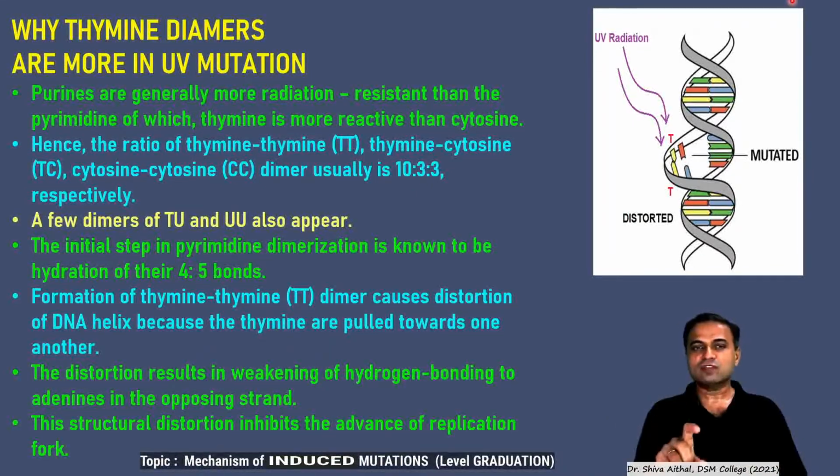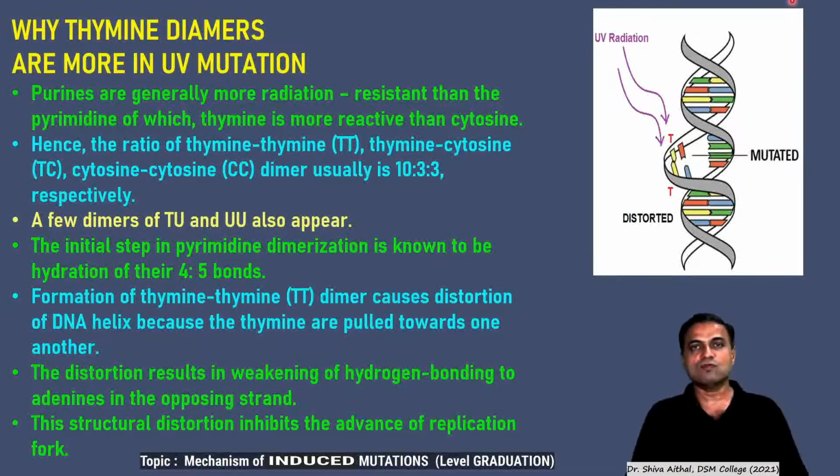Therefore, the ratio of thymine to cytosine is in decreasing order, that is thymine is 10 is to 3 is to 3. So therefore they are more. Few dimers of thymine-uracil and uracil also appear during this. That is what the mutagenic agents are capable of doing, which we have seen in the base analogous compounds. Again, I will explain in the further slides.